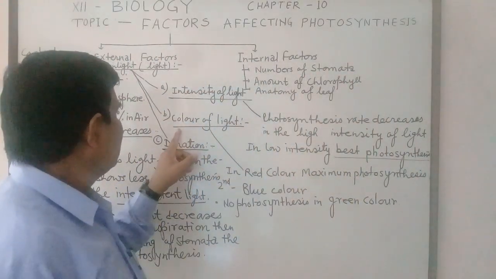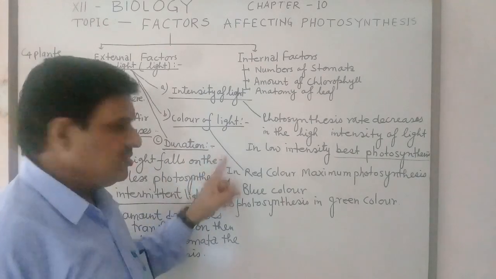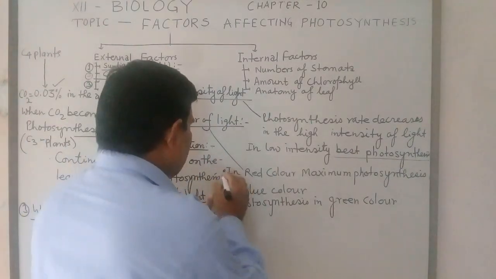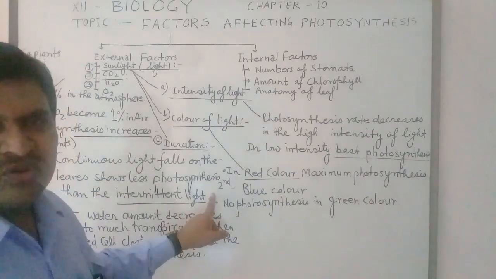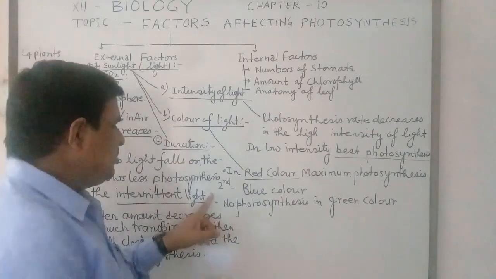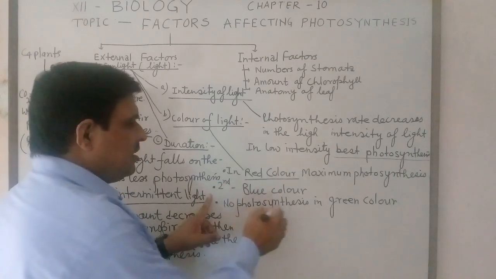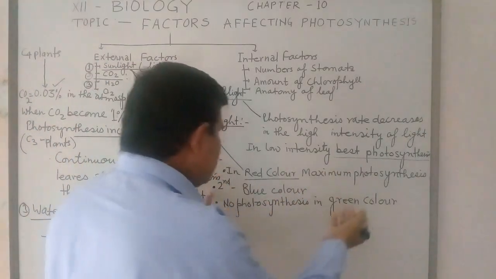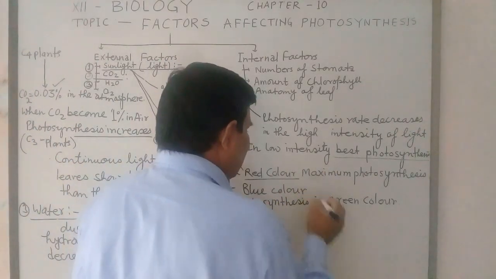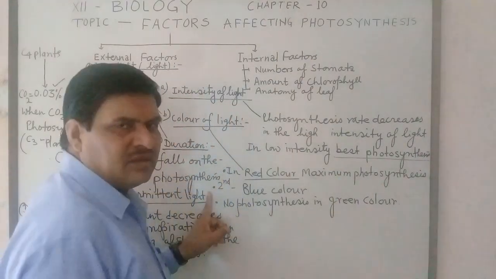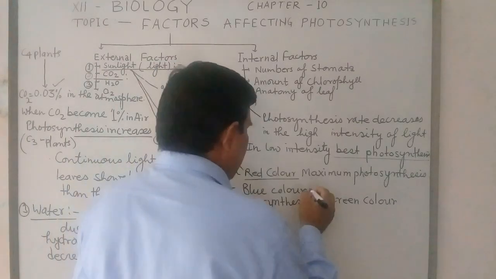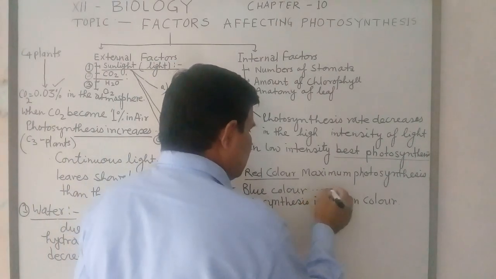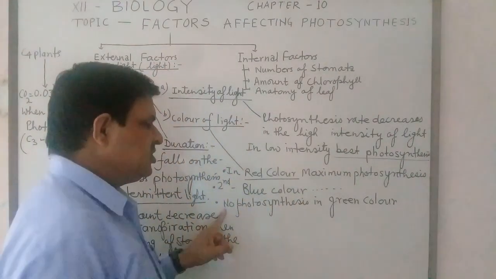Next one, color of light. Red color shows maximum photosynthesis, and blue color shows the second after red color. No photosynthesis in green color.